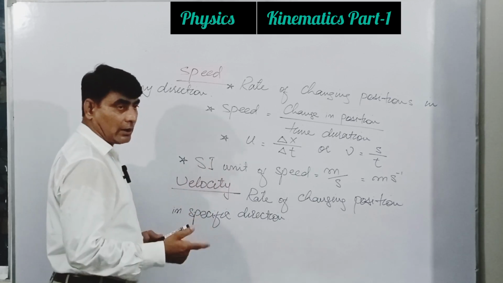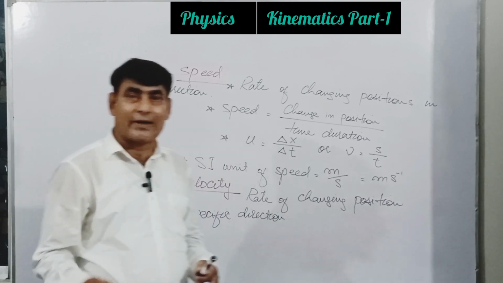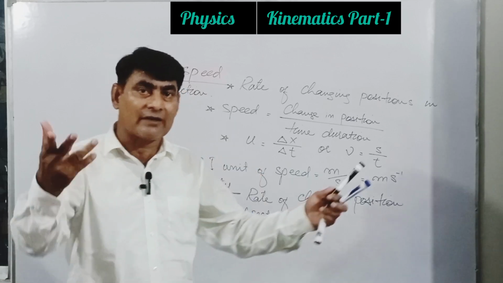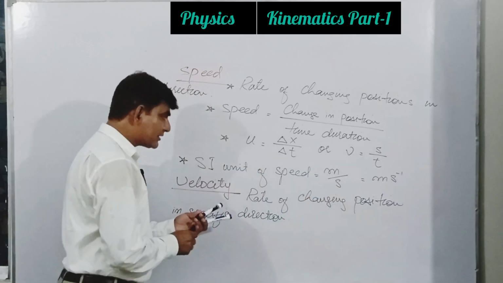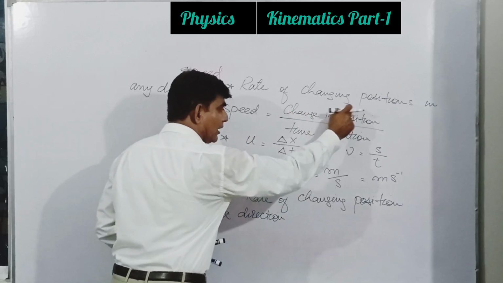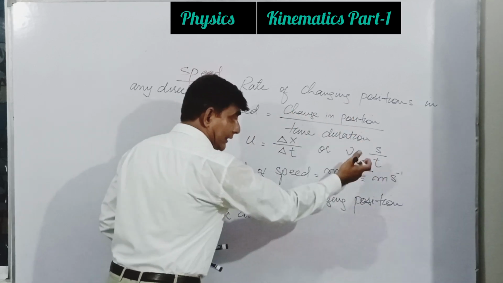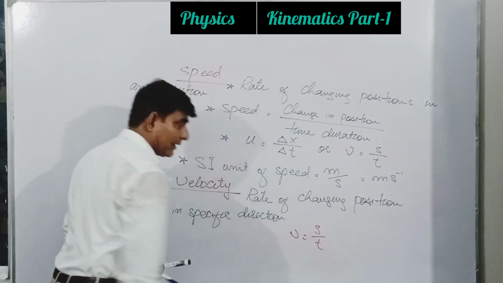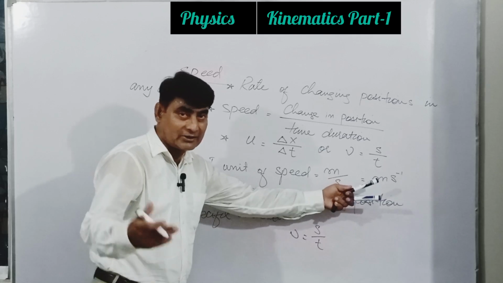Now what would be the formula? We are not talking about vector form, just the formula to find the magnitude. We use the same formula: velocity is equal to change in position upon time duration, so velocity is equal to s upon t. And the SI unit of velocity is meter per second.